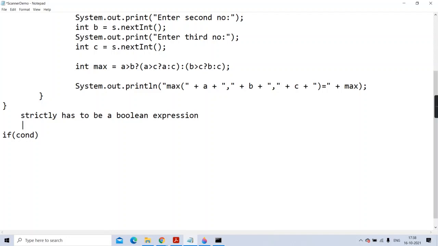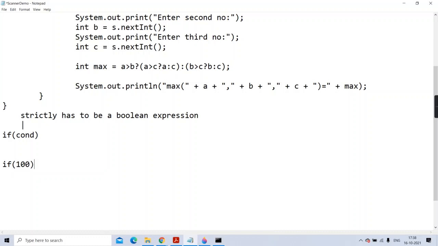Because some languages like Python or C or C++ allow other data types also. Like in C, if you write if 100, it is 100% valid, because C treats non-zero as true and 0 as false. Same is the case with Python also.